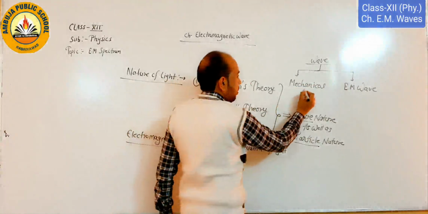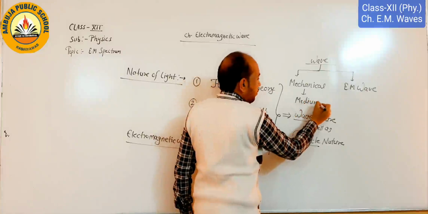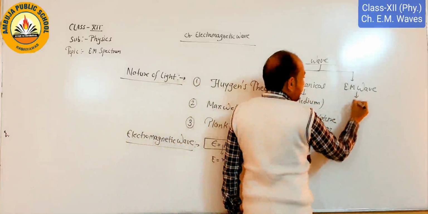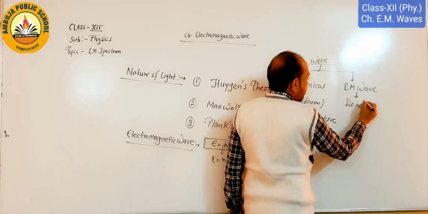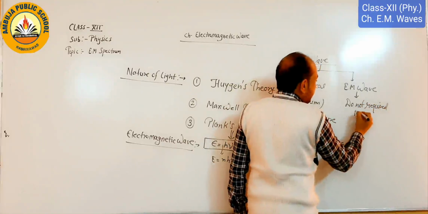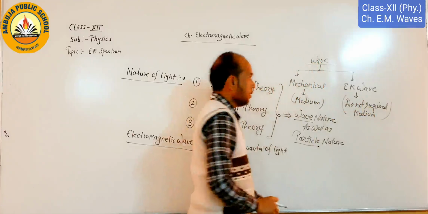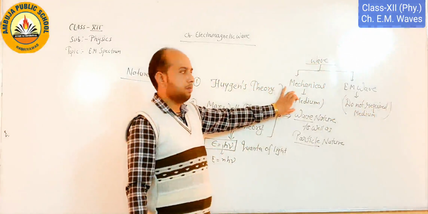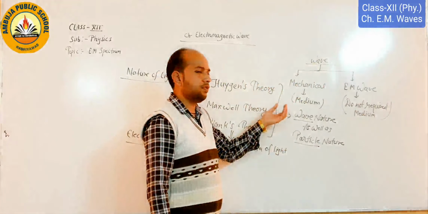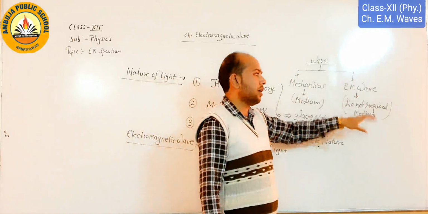Mechanical means we require a medium for their propagation. While if we talk about the electromagnetic wave, we do not require a medium for their propagation. In mechanical waves we require a medium, like sound waves and water waves. But in electromagnetic wave we do not require a medium.